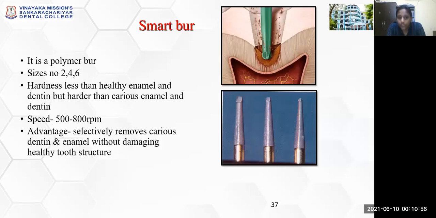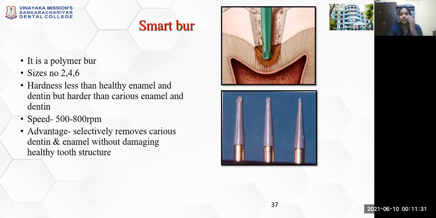And smart burrs. These smart burrs are polymer burrs. They are available in 2, 4, and 6 size numbers. The smart burr is made up of a material that has a hardness of only that of caries affected dentin. So when this smart burr is used in the carious tooth, it is able to remove only the caries lesion and it cannot remove the hard dentin or the healthy dentin. It can remove only your caries affected dentin.